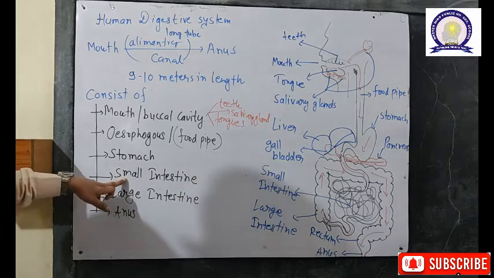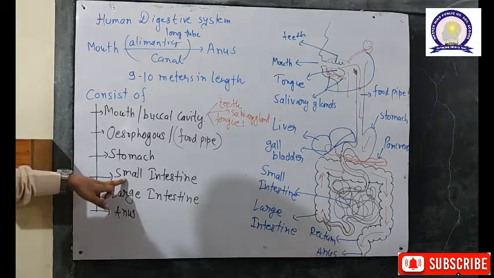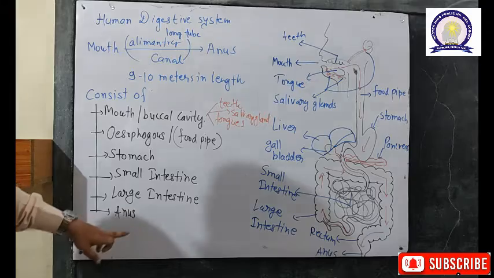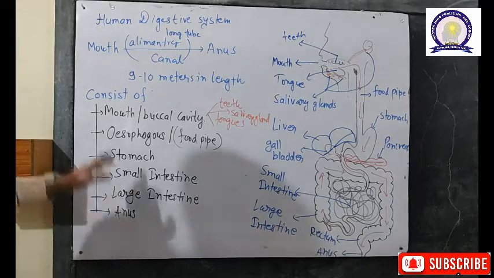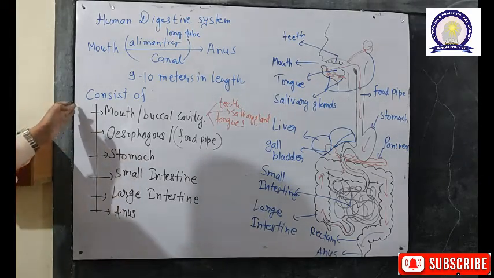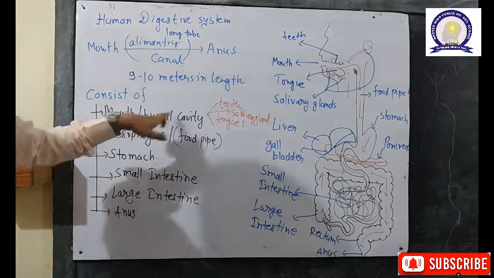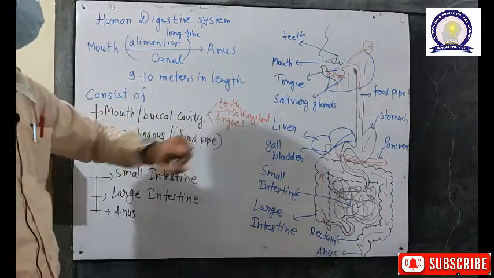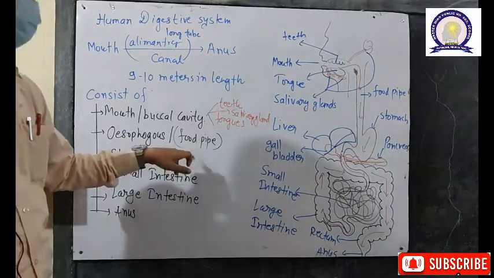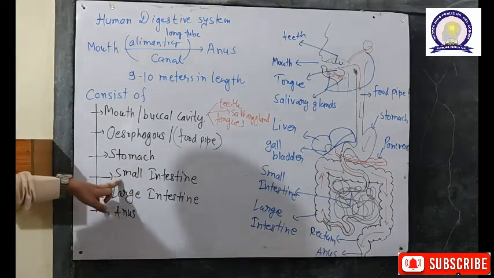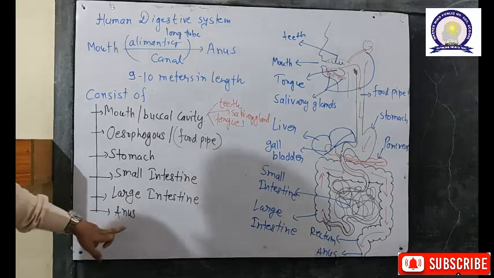Then come the small intestine, the large intestine, and the last part called the anus. So these parts compose the human digestive system: mouth and buccal cavity, which has teeth, salivary glands and tongue, the esophagus called the food pipe, the stomach, along with the small intestine, large intestine and anus.